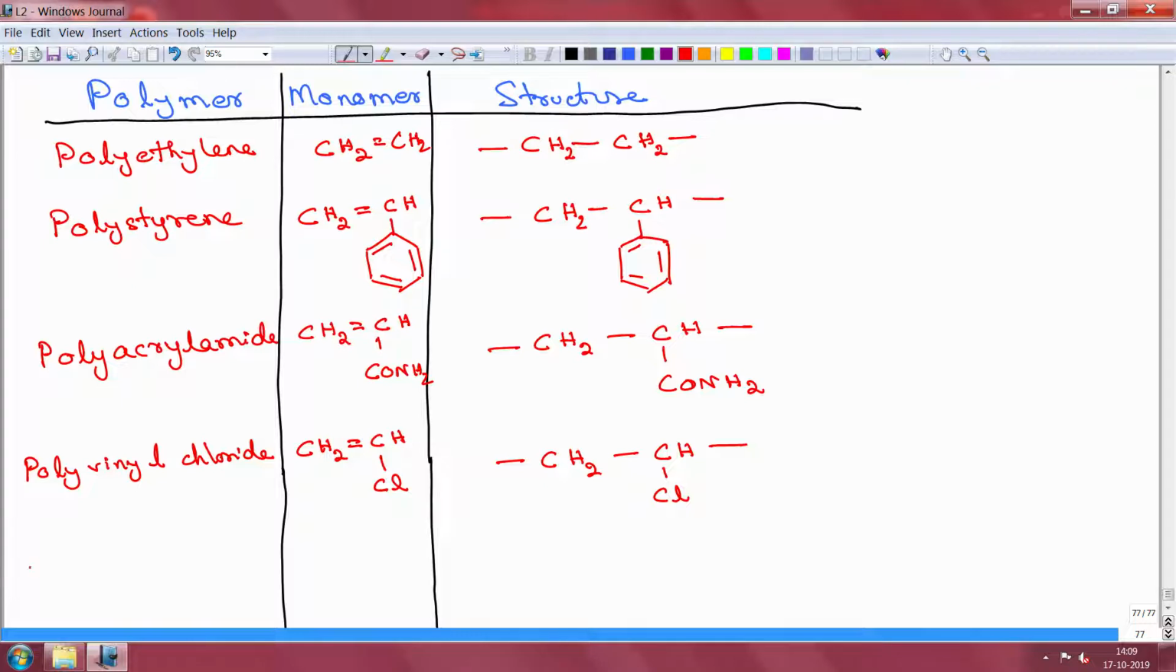Then you have polyisobutylene, where both the hydrogen atoms are taken out in this case and are replaced by CH3. So, obviously, you know how to draw the structural unit for this. We will now have a CH3, 2 CH3 units.